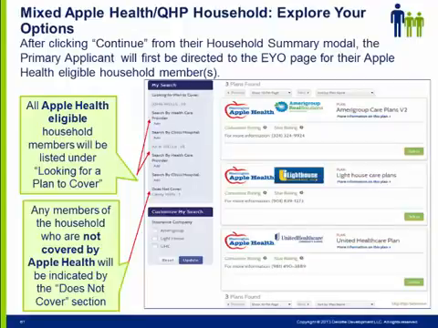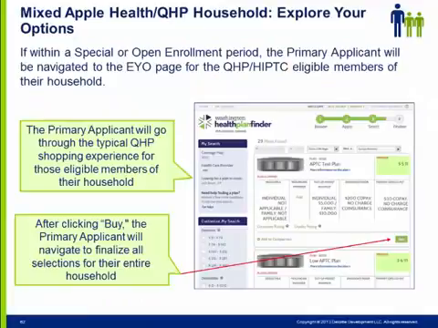Provider 1 will return common managed care plans that the primary applicant can select for the household, which will apply to every Apple Health eligible member of the household. Any members of the household who are not covered by Apple Health will be indicated by the Does Not Cover section.